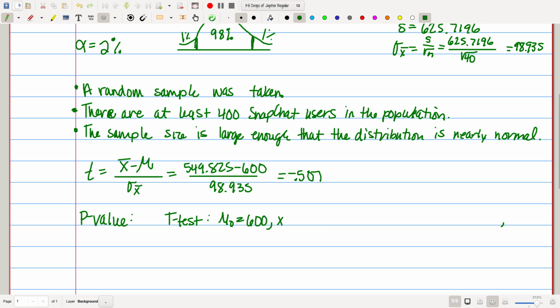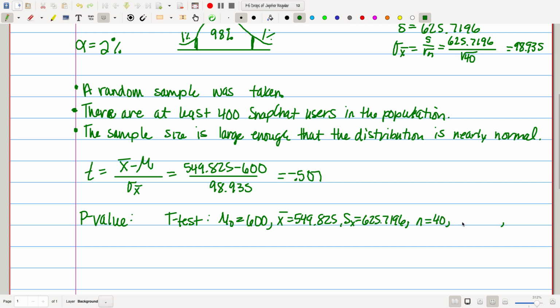Then it asks for the x bar, so that's my 549.825. It asks for s, and if you want to put the little sub x, you can. But that's the 625.7196 that we got from our sample. Then it says n equals, so I'm going to type in 40.